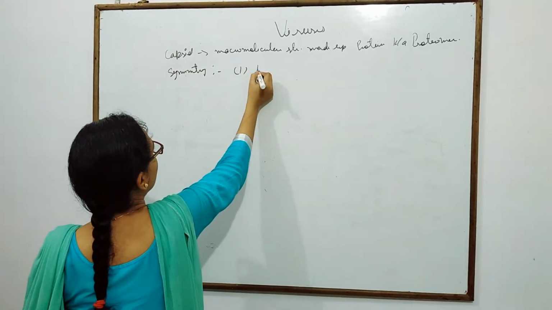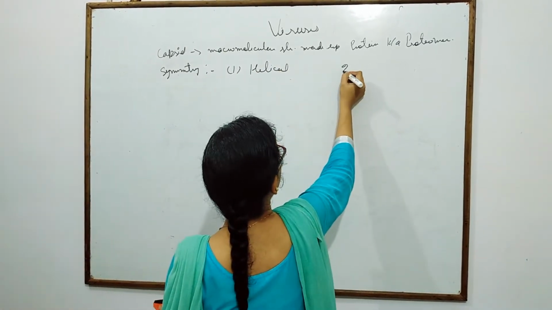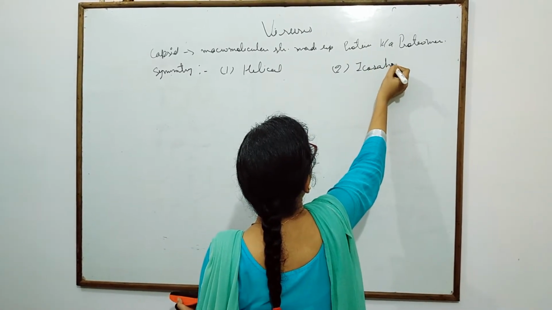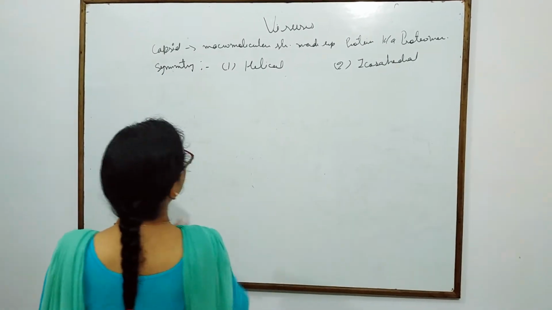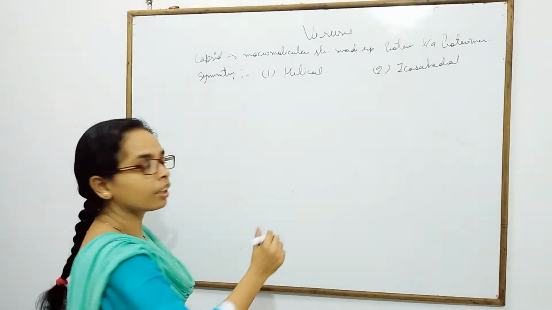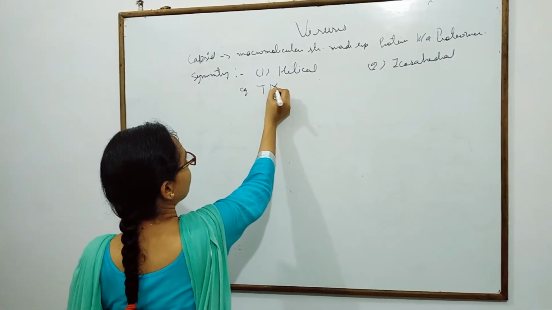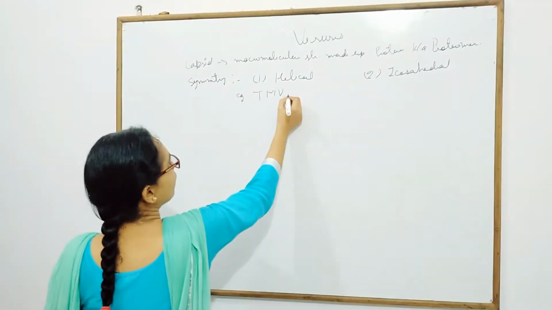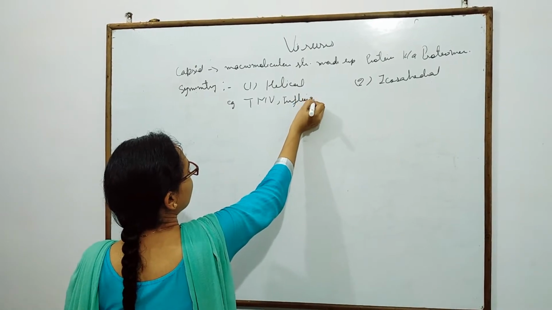First one is helical symmetry, and the second is icosahedral symmetry. Helical symmetry is basically present in TMV viruses or influenza viruses.